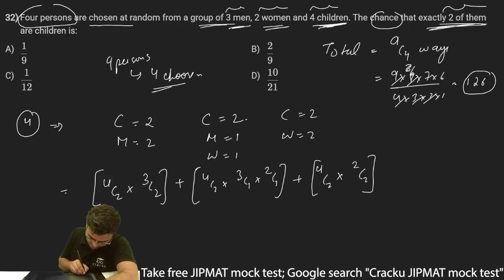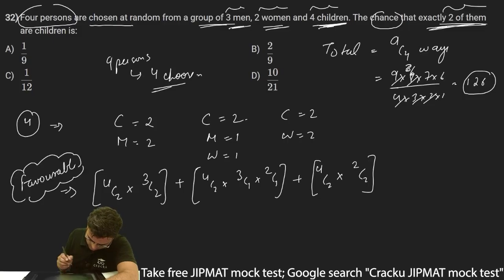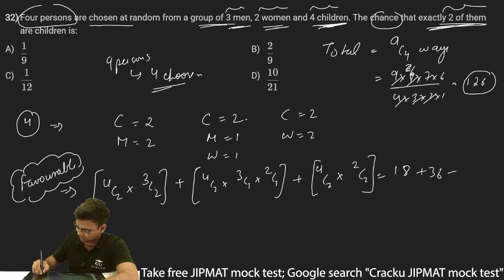These are all the favorable outcomes. And therefore I can say 4C2 into 3C2 is basically 18. 4C2 is 6, into 3 is 18, plus 6 into 3 is 18, into 2 is 36, plus 6 into 1 is 6. So the total favorable outcomes is 60.